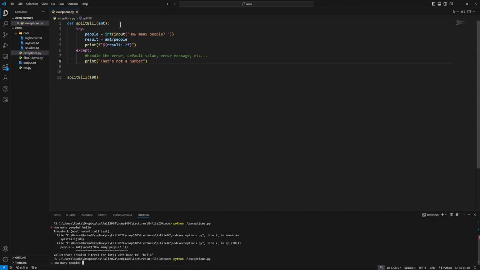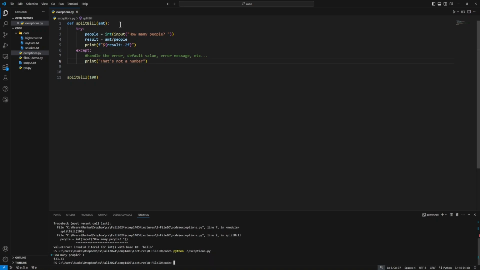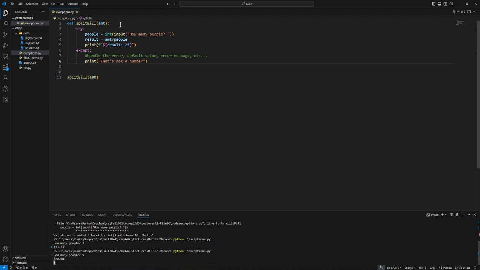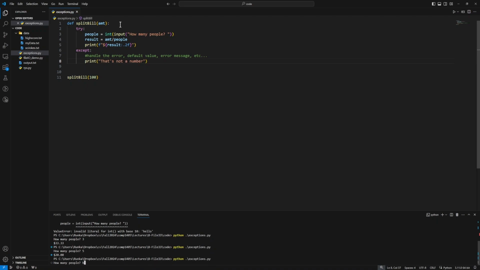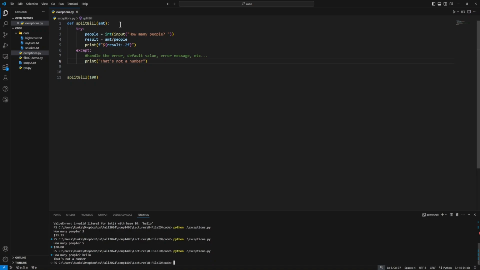Now when we run our code, we can still split the bill by as many people as we like. I should probably use a different number just to demonstrate we can do other values as well. But if I run this and I give a bad input, like the word hello, it says that's not a number, and it closes gracefully. So we get a meaningful error that's readable by a human, and our code never exhibits any of those exceptional situations.